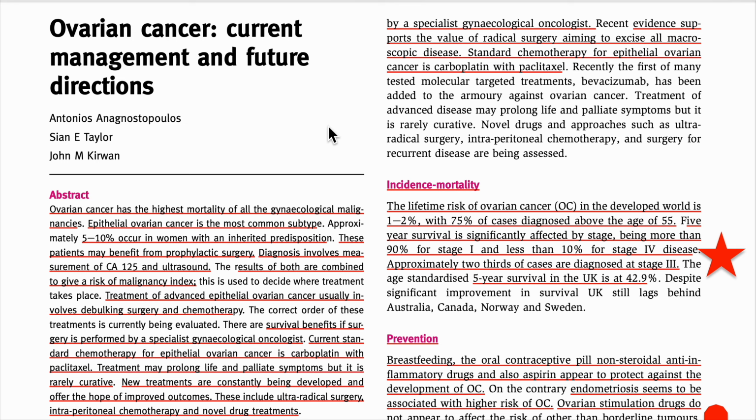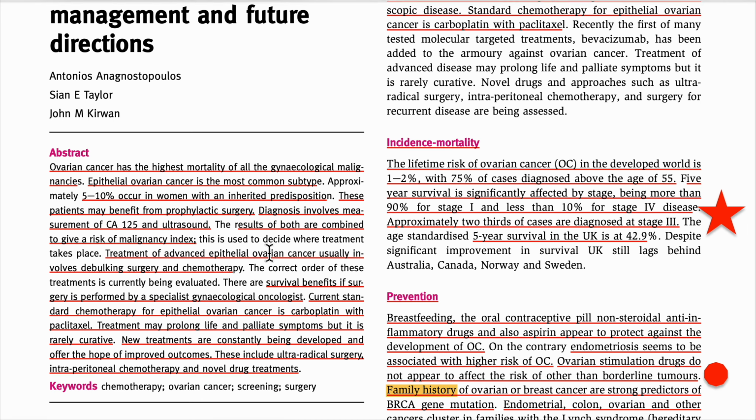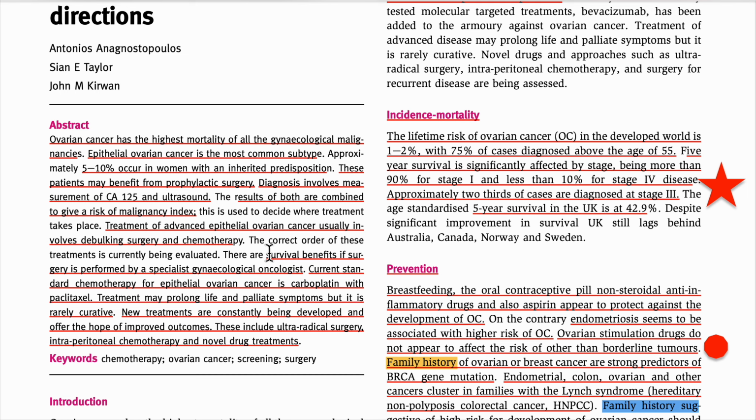How are we going to diagnose it? We measure CA125 and do an ultrasound. This we call the risk malignancy index, RMI. The treatment of advanced epithelial cancer is usually debulking surgery and chemotherapy. The survival benefit increases if the surgery is done in an oncology center, performed by a gynecologic oncologist.